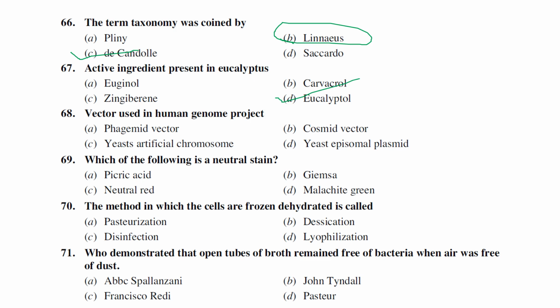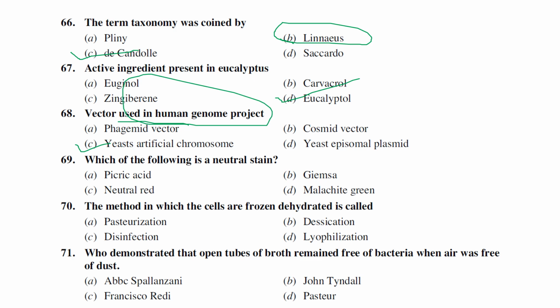The next one is the active ingredient present in eucalyptol. These plant products can be used in the management of plant diseases, right? So, the vector used in the Human Genome Project. We know very well that the Human Genome Project started around 1990 and finished in 2003. It took almost 13 years. At that time they used a vector called the yeast artificial chromosome. That is the vector used in the Human Genome Project.